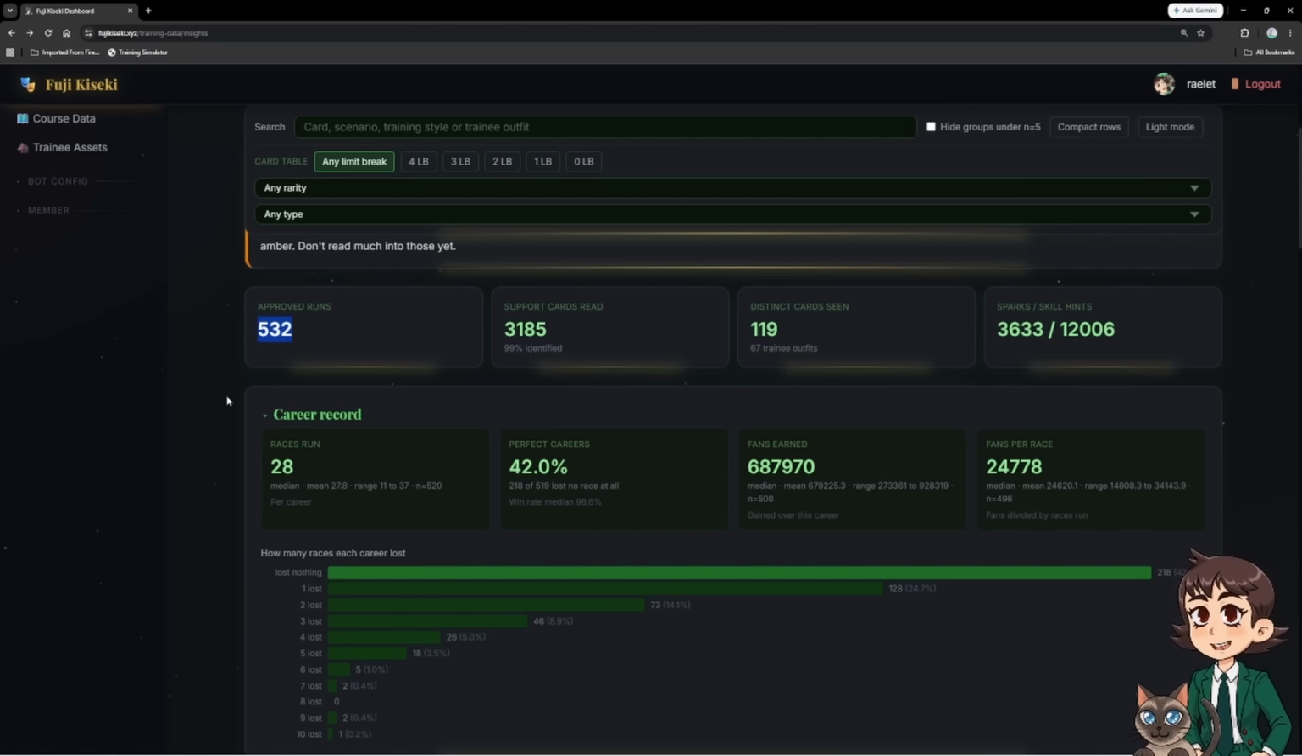But we do have 532 approved runs with 3,100 support cards read, 119 distinct support cards seen, and we are also looking a little bit at sparks and skill hints.